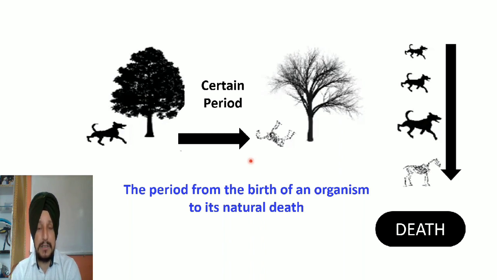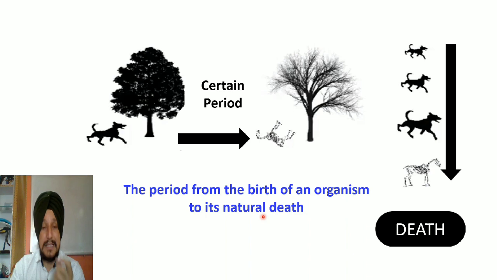So in simple language, lifespan may be defined as the period from the birth of the organism to its natural death. I can write here natural death. Students, an organism may die due to several reasons. Some organisms may die due to accidents. Some can die due to pathological problems, whereas some other organisms may die due to predation, in which one organism is eaten up by another organism. So these are not relevant examples of natural death.